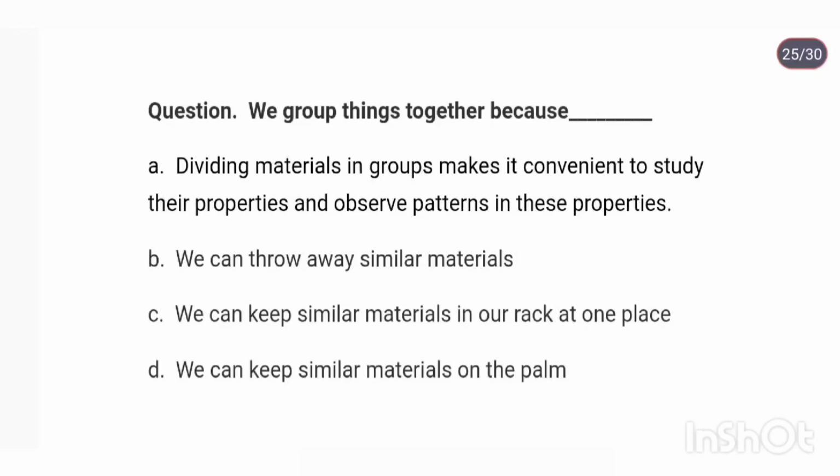We group things together because dividing materials in groups makes it convenient to study their properties and observe patterns in these properties.